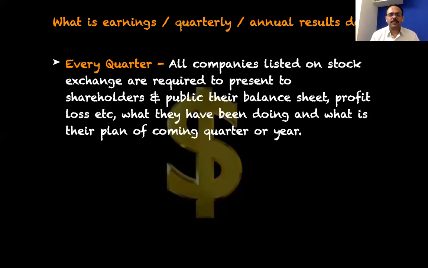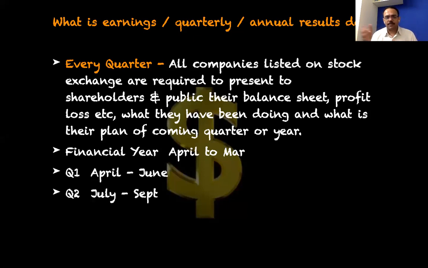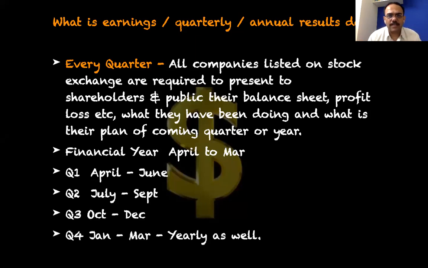What is a quarterly result? First of all, let's understand what the quarters are. The financial year in India is April to March. It starts from 1st April to 31st March. Within the financial year, we have 4 quarters. The first quarter is from April to June, the second quarter is July to September, the third quarter is October to December, and the last quarter is January to March. April to March is also the year ending.